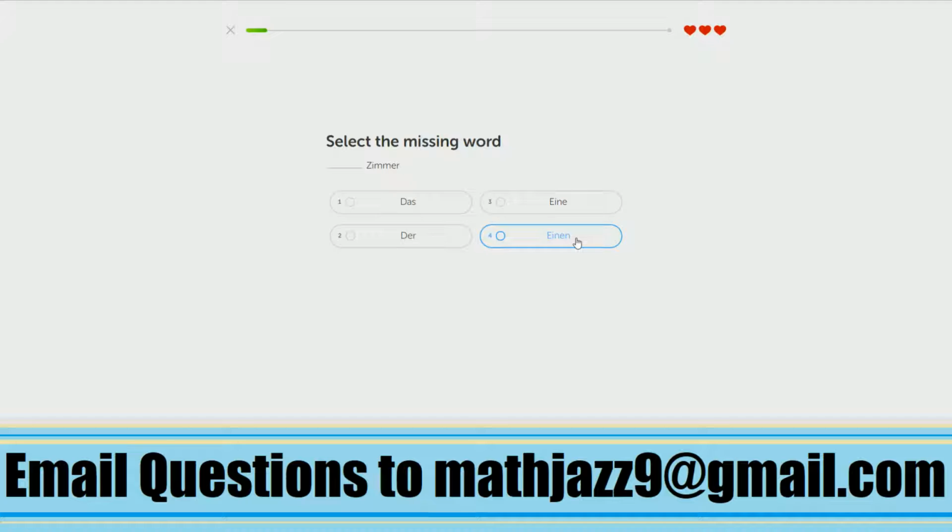This is not a sentence, so we're not going to be using accusative case. Also, Zimmer is neutral, not masculine, so that throws einen out as well. Der is masculine, and that leaves das as the correct article for this sentence fragment.